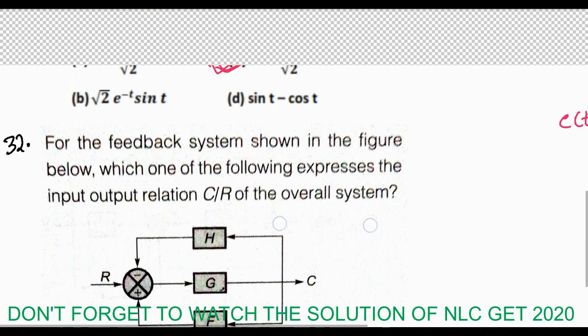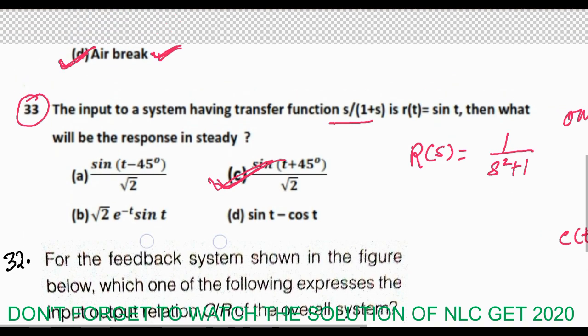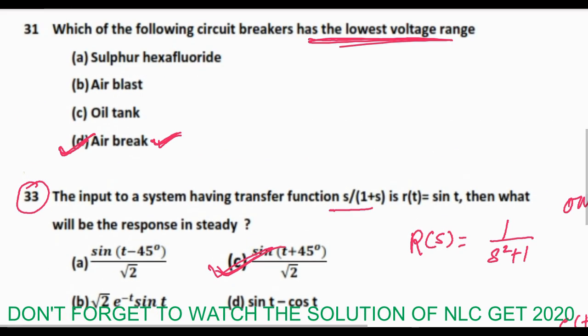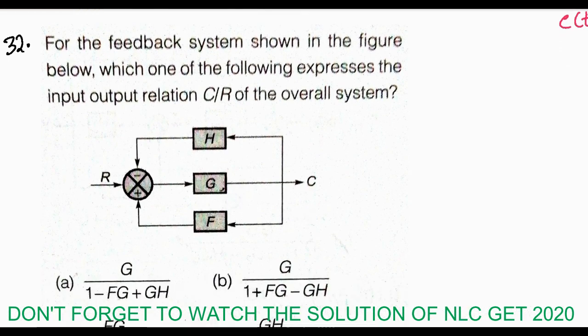Next question number 32. This one was 33 and I have left 32, that is why I have written here 32. For the feedback system shown in the figure below, which one of the following expresses the input output relation C by R of the overall system?